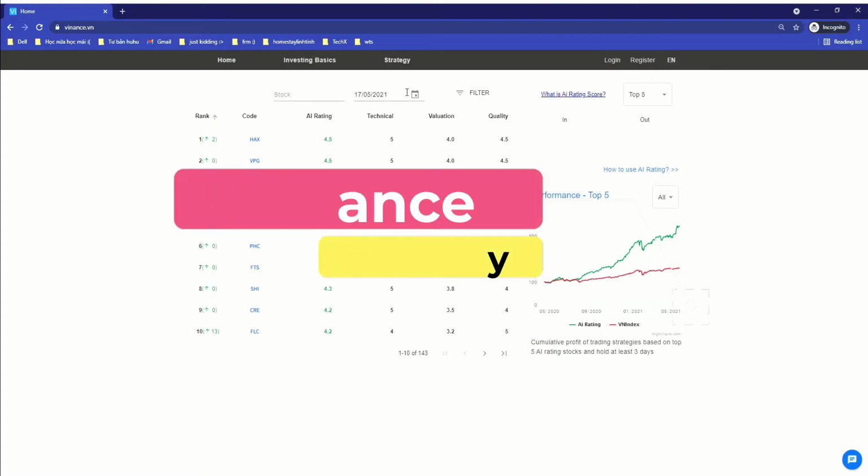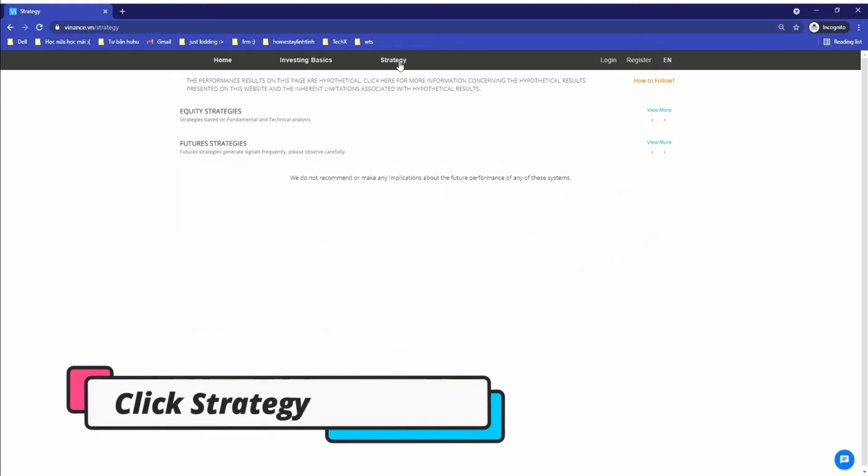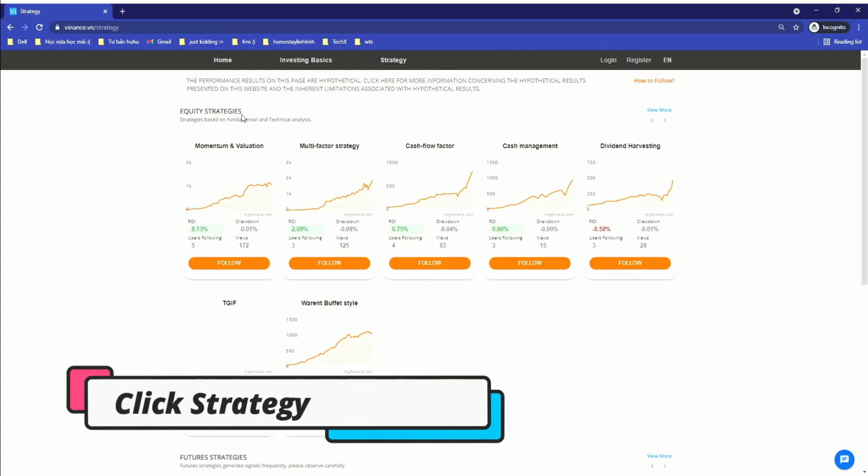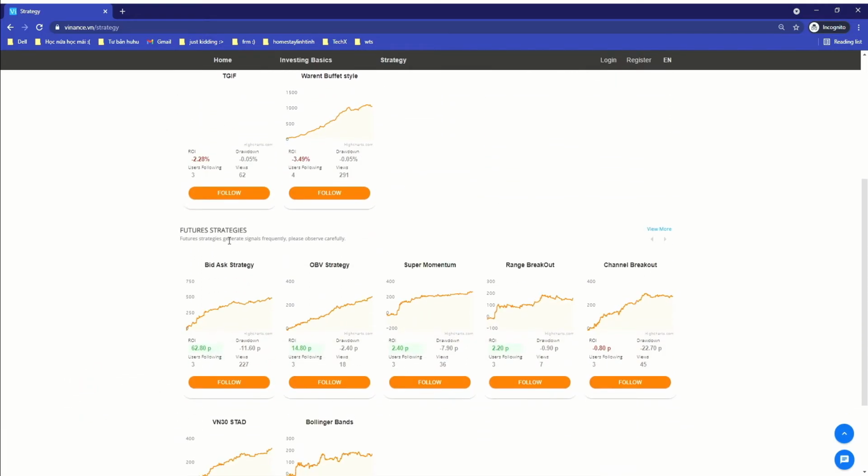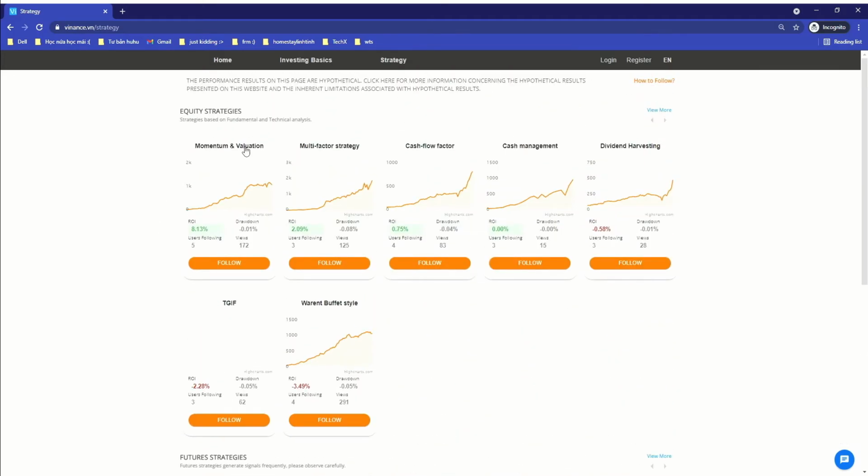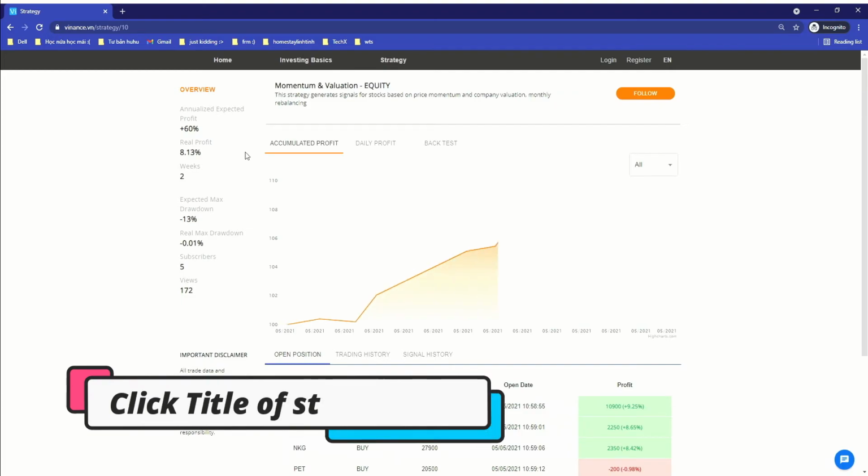From Homepage, you can explore our strategies by clicking the Strategy tab. There are two types of strategies: equity strategies and futures strategies. To get detailed information, please click on the title of the strategy. We have a brief description of the strategy.